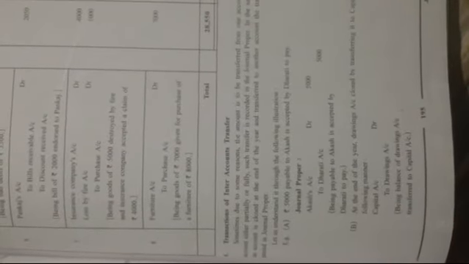Now, second example. It is given that at the end of the year, the drawings account is closed by transferring to the capital account in the following manner. So at the end of the year, the drawings account was closed and the remaining balance was transferred to the capital account. So what would be the entry in the journal proper?